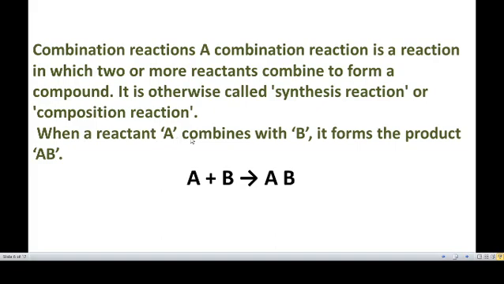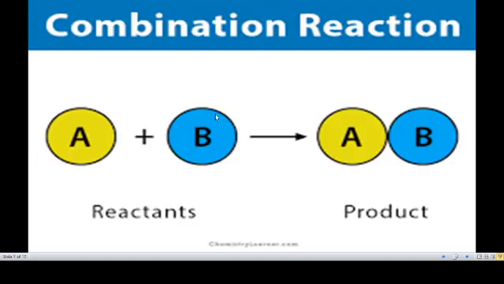When a reactant A combines with B, it forms the product AB. A is the first reactant, B is the second reactant, and AB is the product. A combined with B forms AB. This is a combination reaction. Two reactants, A and B, are involved to form a single product, AB.